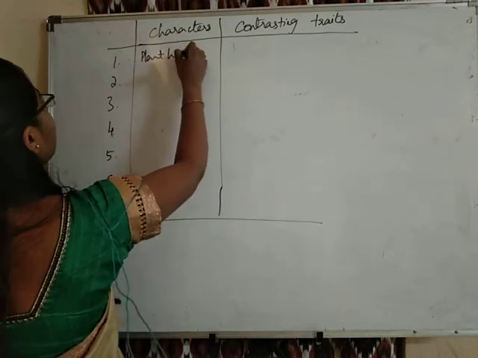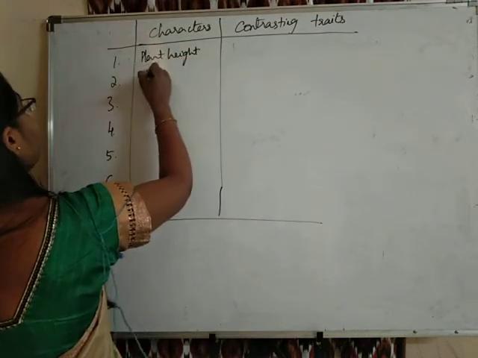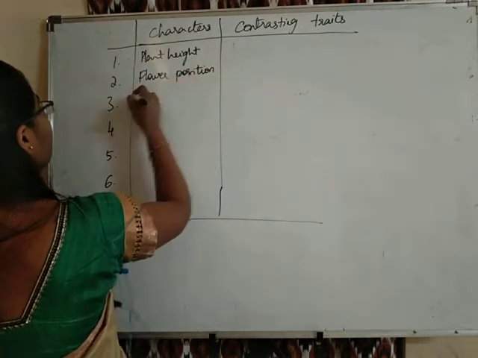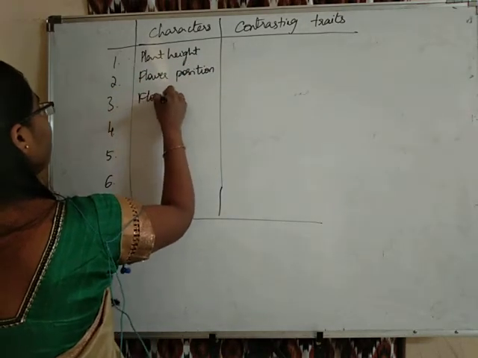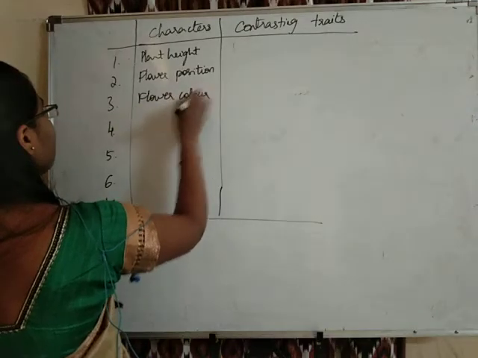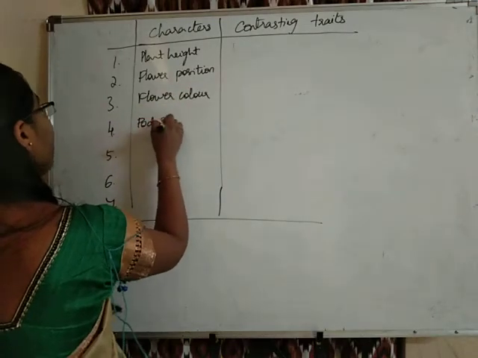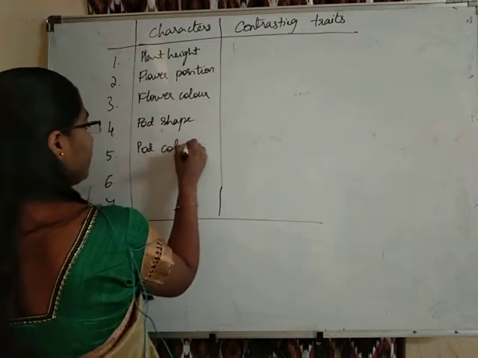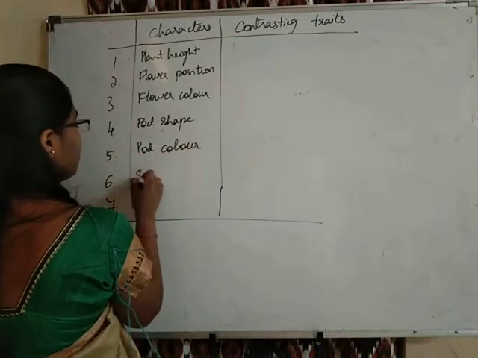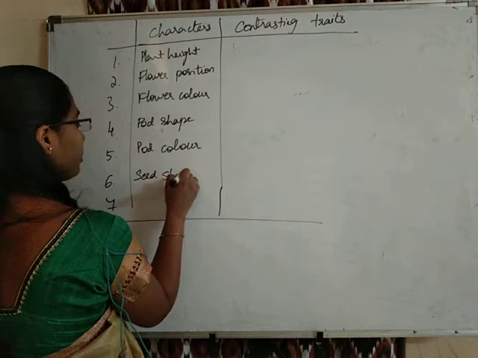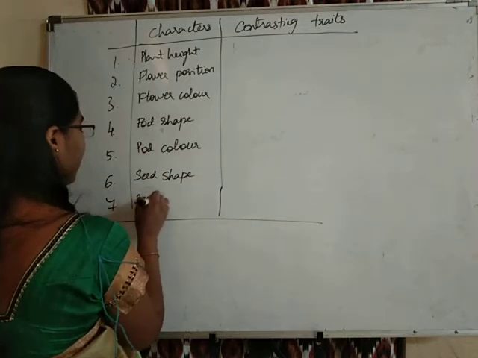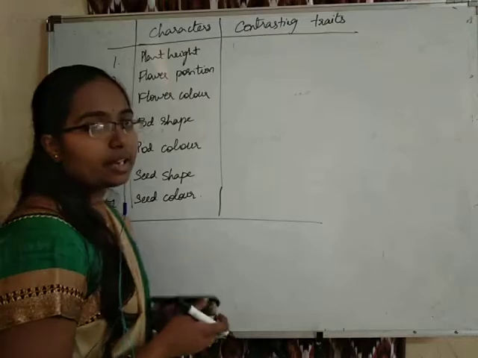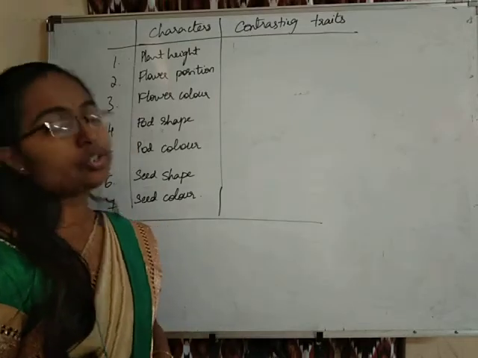plant height, flower position, flower color, pod shape, pod color, seed shape and seed color. So these are the 7 characters that are taken into consideration by Mendel.